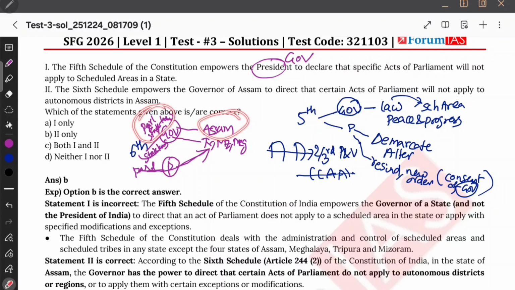As I said, for Assam, both parliament and state laws, and for Tripura, Mizoram, and Meghalaya, only the state laws, are in the discretion of the governor. Therefore, since they are talking about Assam, it is correct.